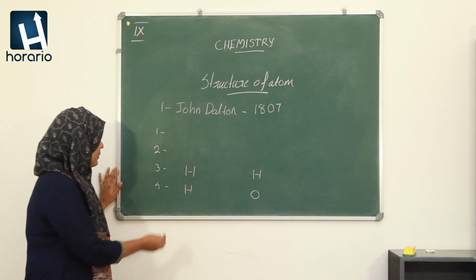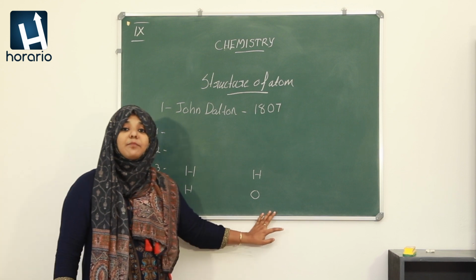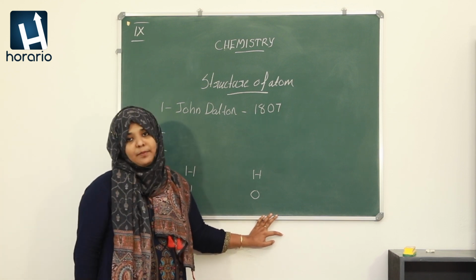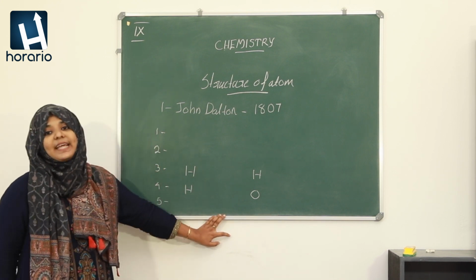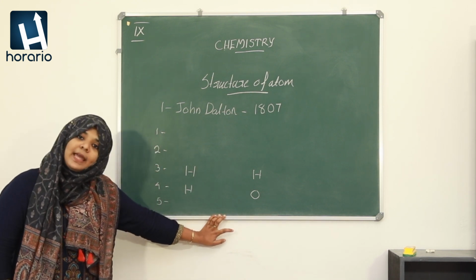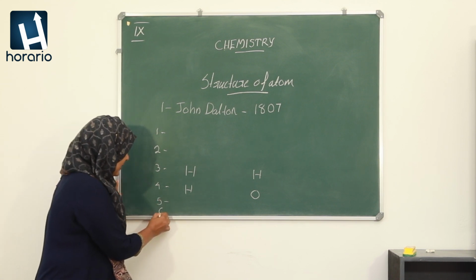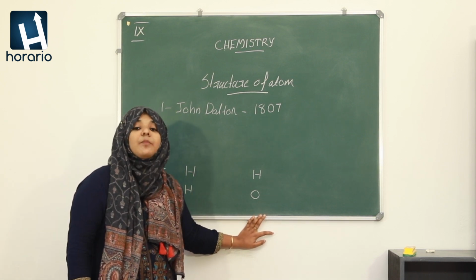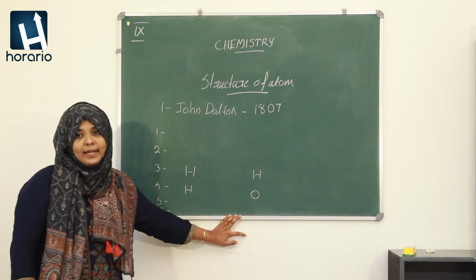And then the fifth postulate is atom is the minute particle that can take part in a chemical reaction. That is, atom is the smallest particle that can take part in a chemical reaction. Then the sixth postulate is compounds are formed by the combination of two or more atoms.